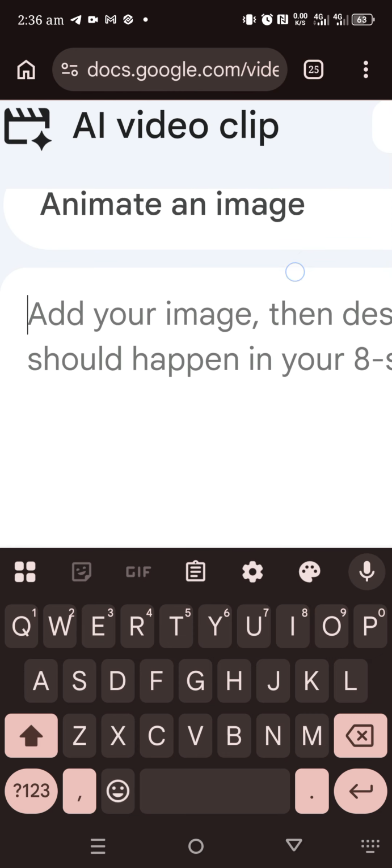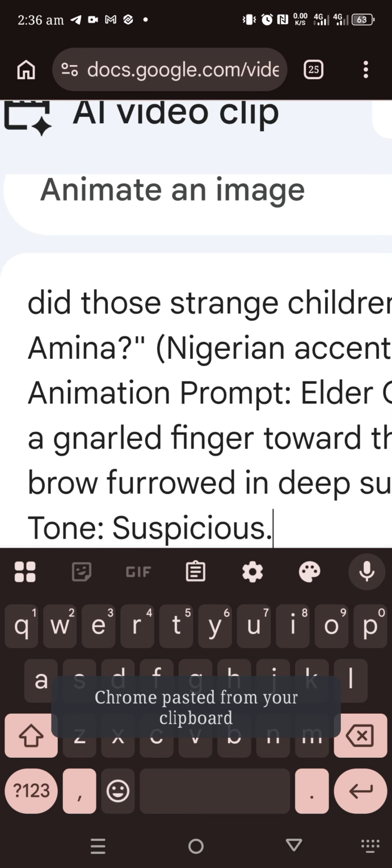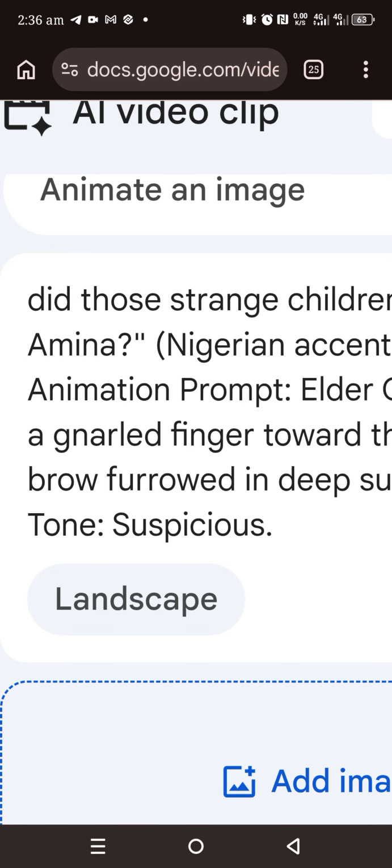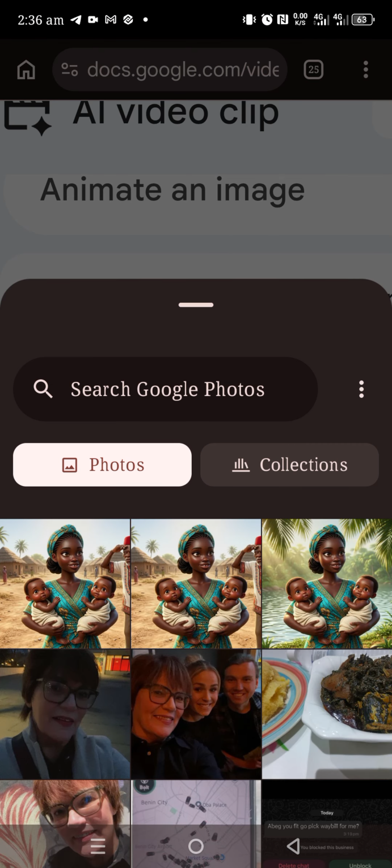So you can click paste. You just move over to the other part, add image. Now we have to work on the second image here.